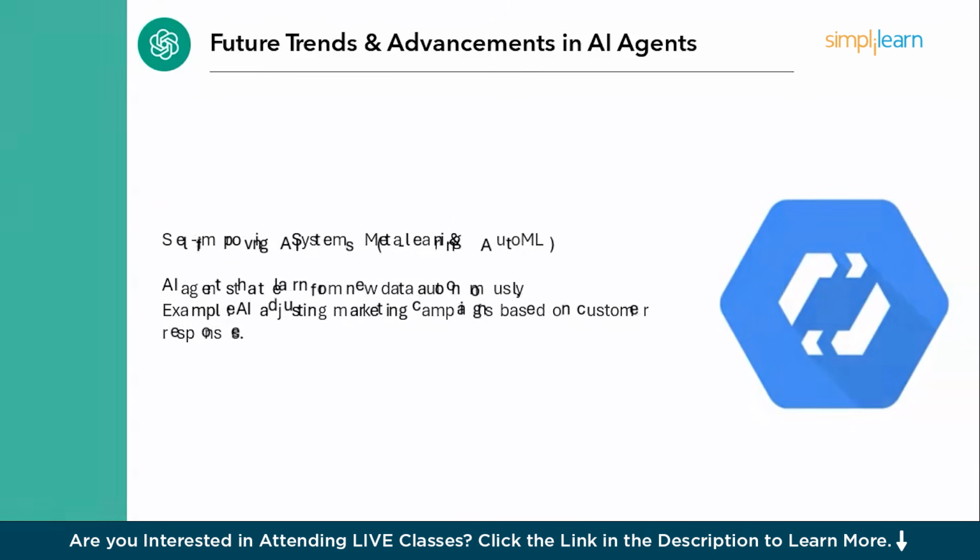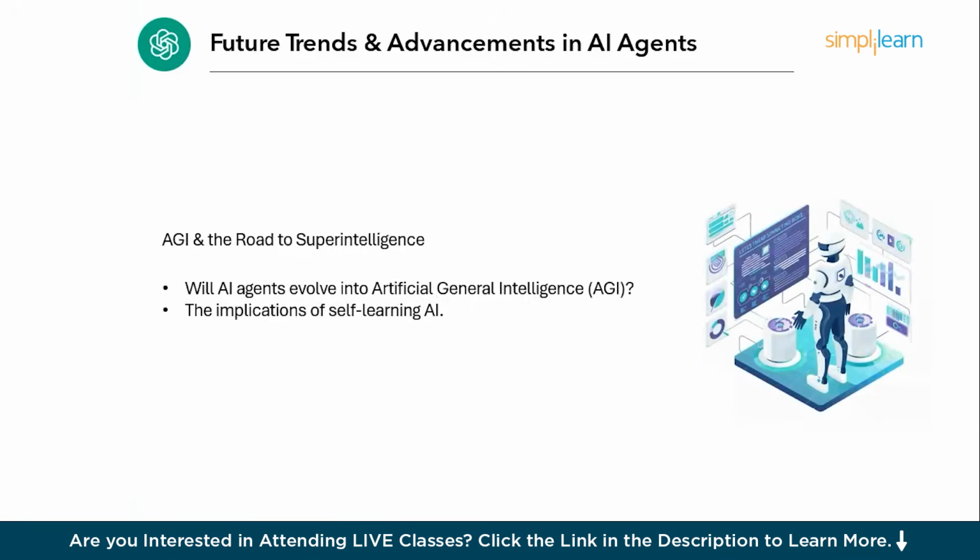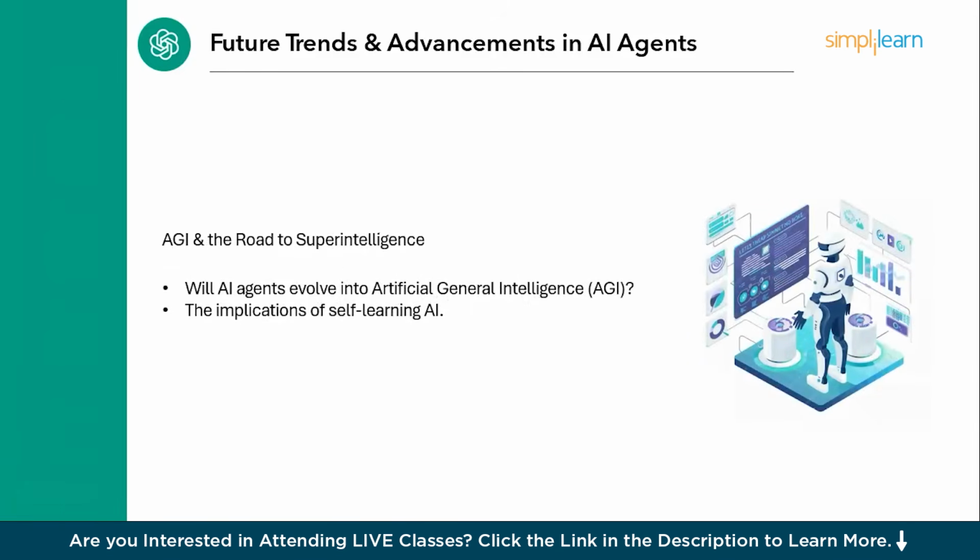And now the next one, AGI and roadmap to superintelligence. Well, this always ends up with a question. Will AI agents evolve into AGI, also known as artificial general intelligence? And are the implications of self-learning AI real? This is the major question.